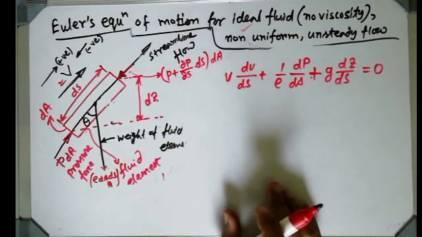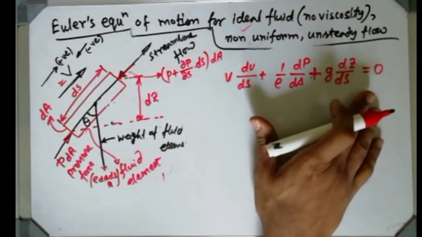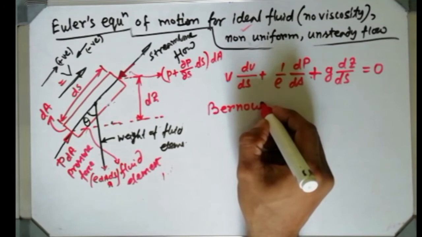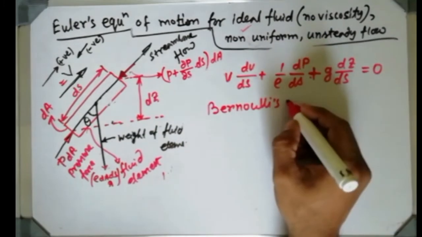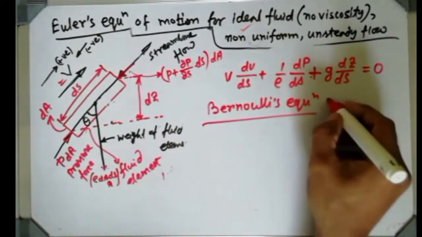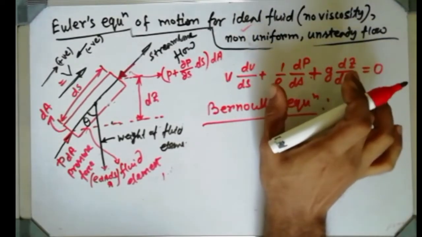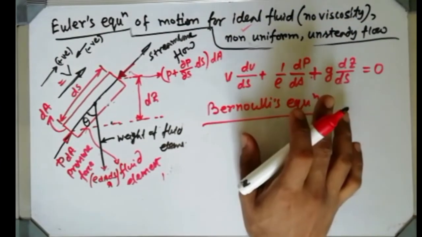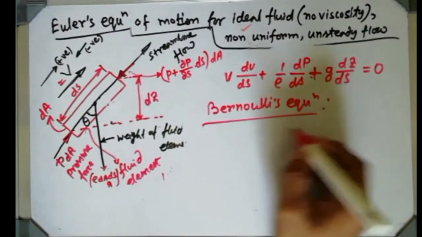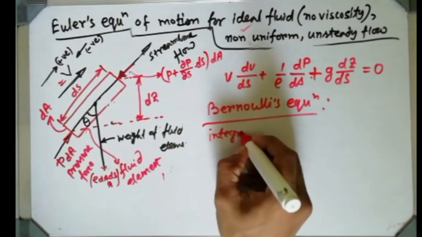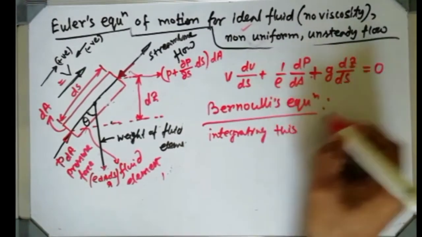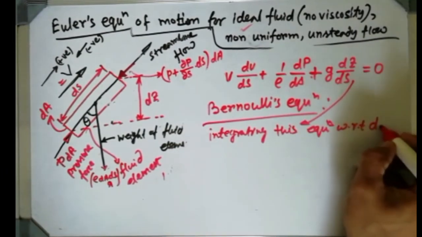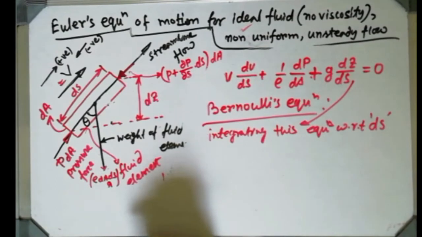Okay, so after getting this equation, what did Bernoulli do, do you know? Bernoulli is actually a very famous scientist. What has he done? He has done nothing. He has just done an integration of this whole equation, nothing else. So he integrated this whole equation, Euler's equation, with respect to ds. Okay, so how will it look now?